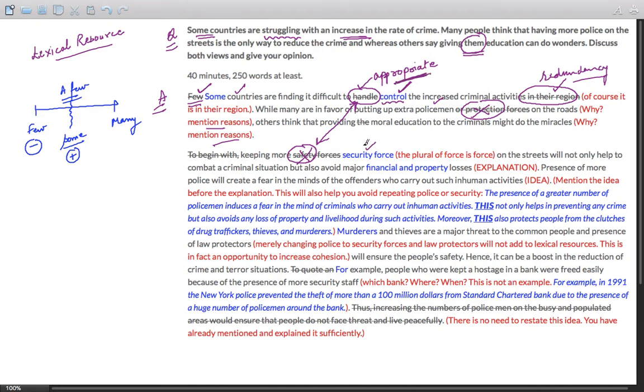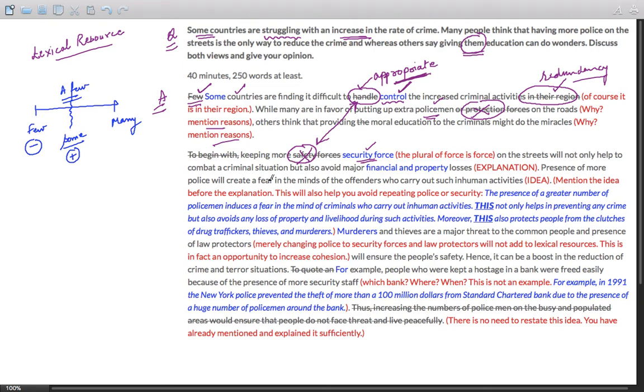In the English language, these are the two words that refer to somebody who is trying to prevent the crime. Nobody says the protection force has arrived. Nobody says the safety force has arrived. But in normal English usage, we talk about the security force has arrived or the policemen have arrived, whenever there's a crime scene. So that needs to be avoided. That's a lexical resource issue.